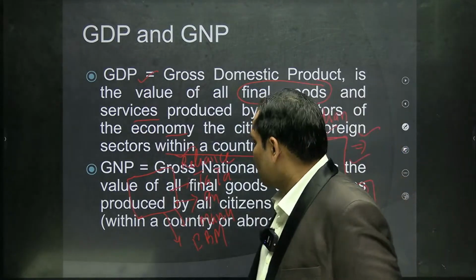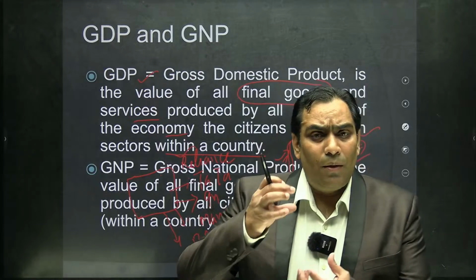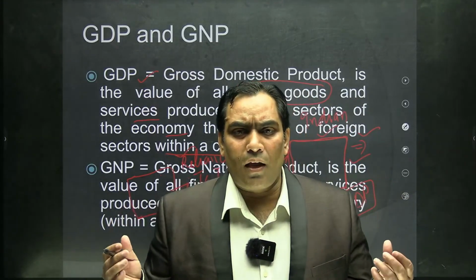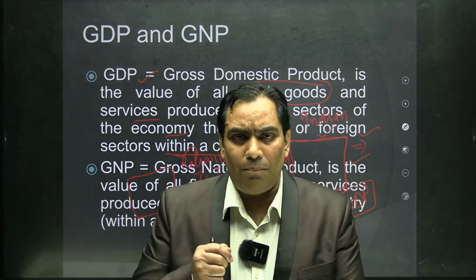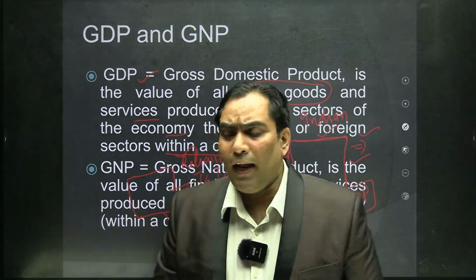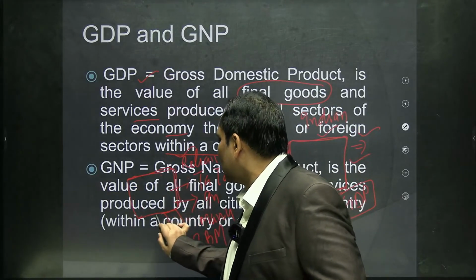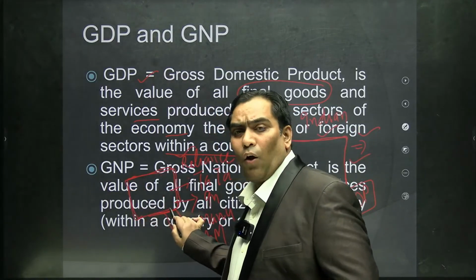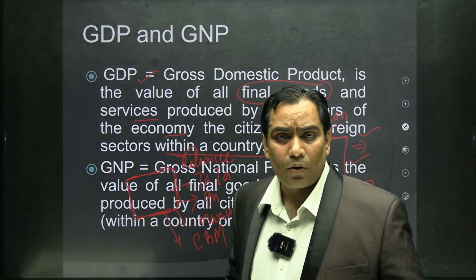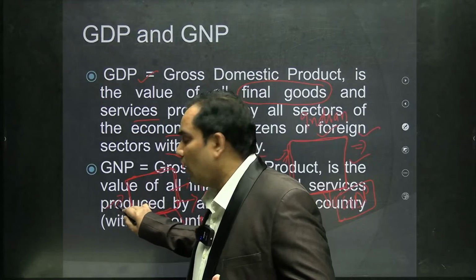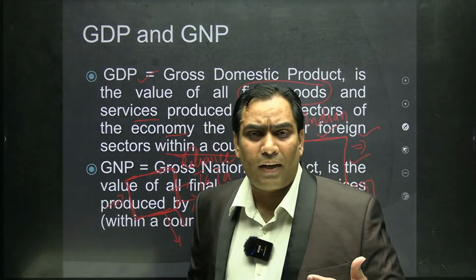In case of GDP, the focus is where the production is taking place, whether the production is taking place within the economic territory of India or not. The focus is not who is owning the factors of production.